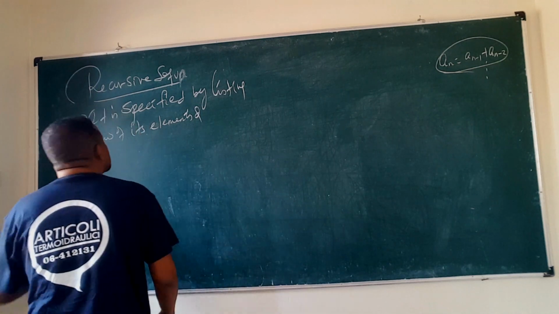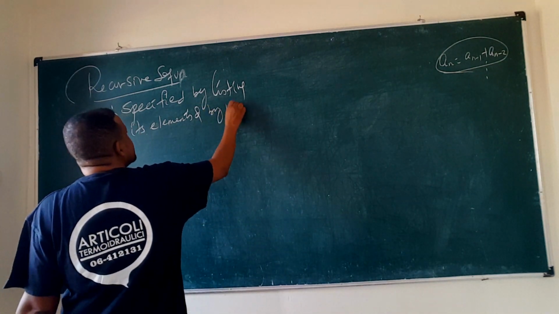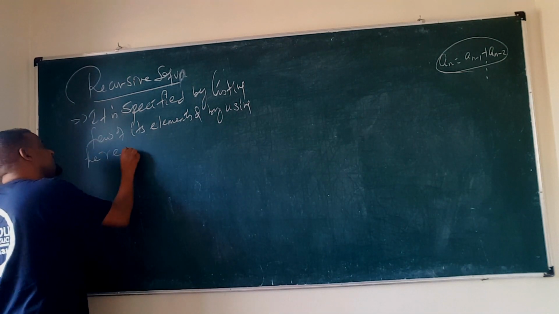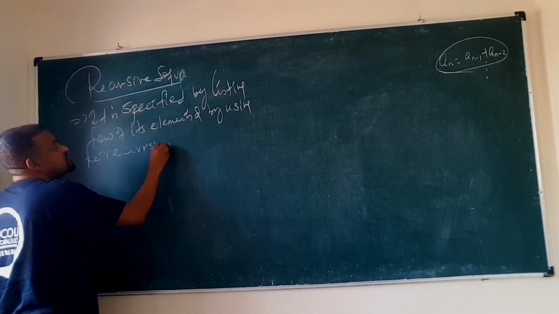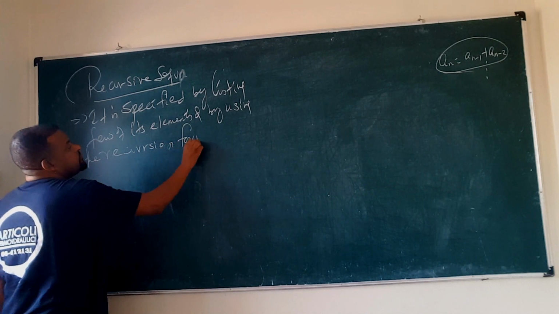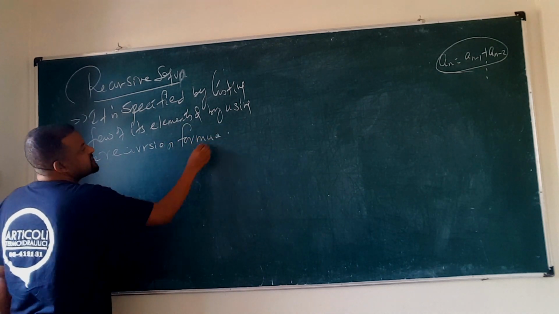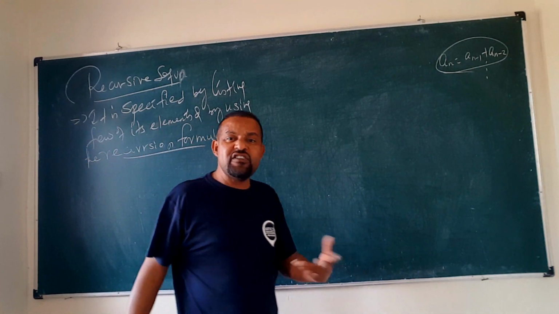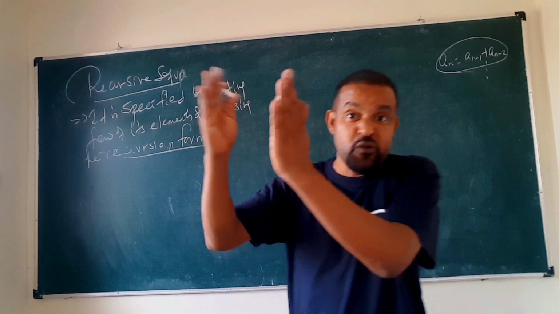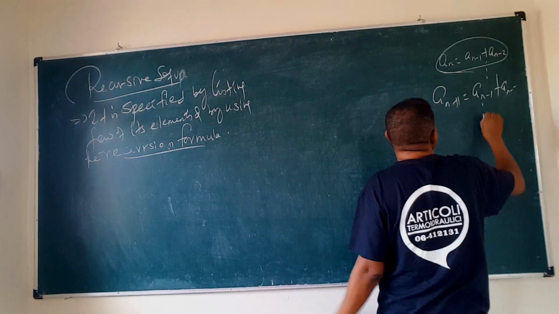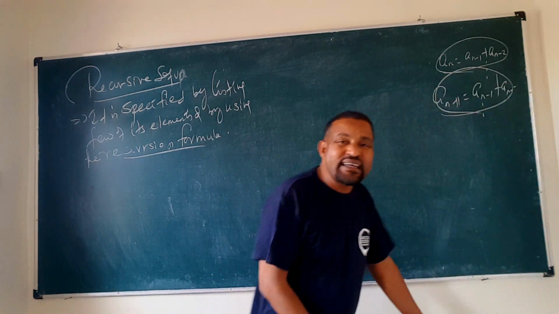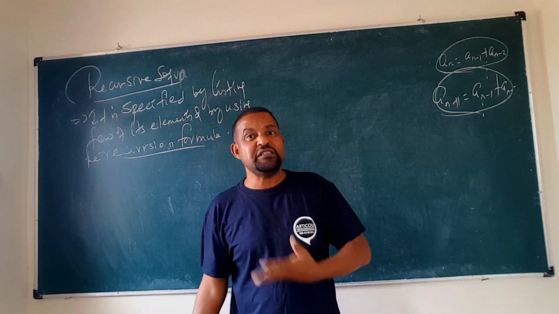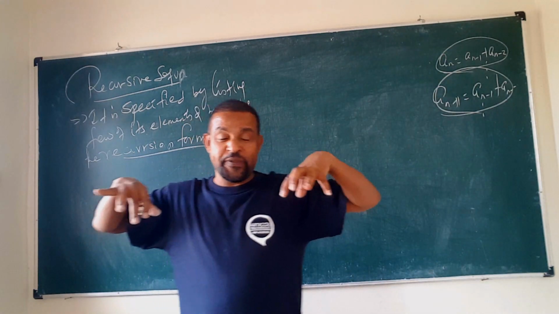By using the recursion formula. What's the recursion formula? The recursion formula is when the nth term of a given sequence is expressed in terms of the terms that come before it. When we express the nth term in terms of those terms that come before it, what you call it is a recursion formula.